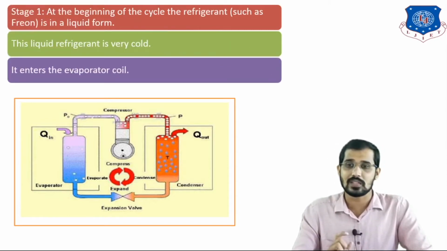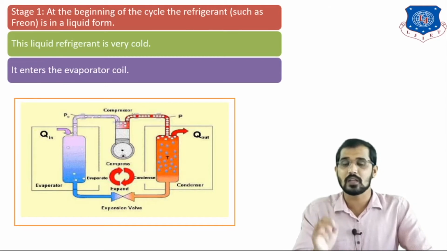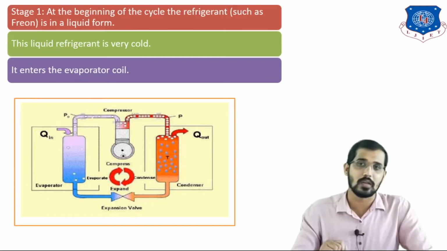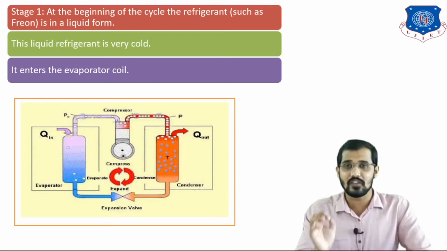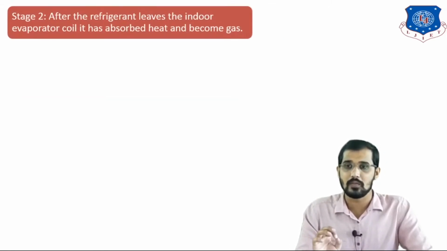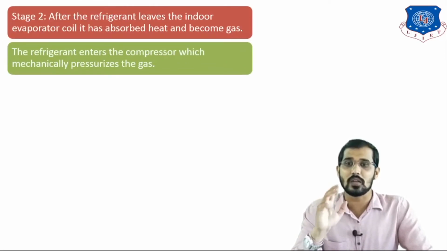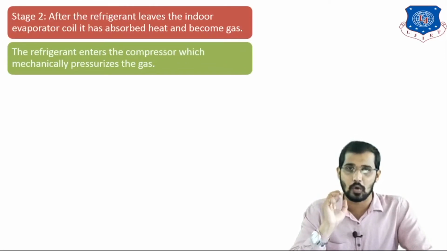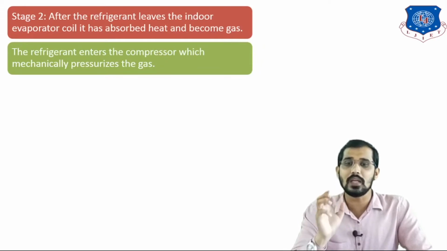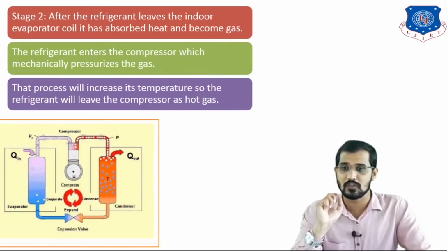Now you can see in this figure that the blue part is your evaporator and the orange part is your condenser. Whenever the refrigerant enters the evaporator coil, what happens to it? After the refrigerant leaves the indoor evaporator coil, it has absorbed heat and becomes gas. Just observe this figure.